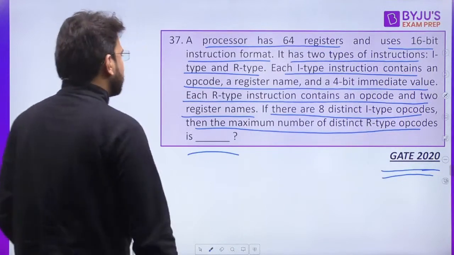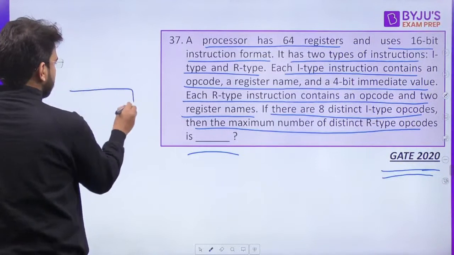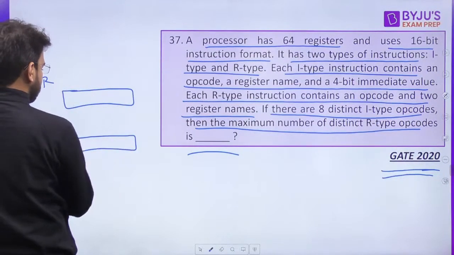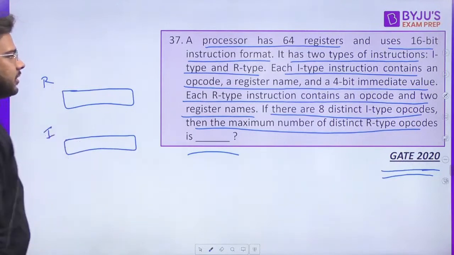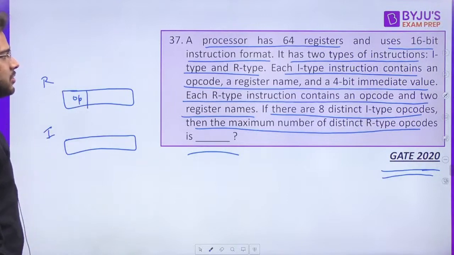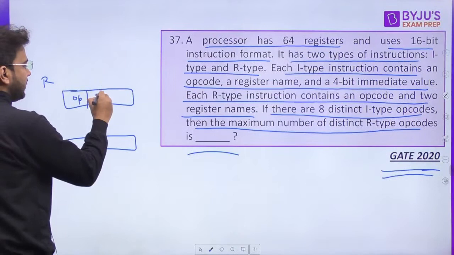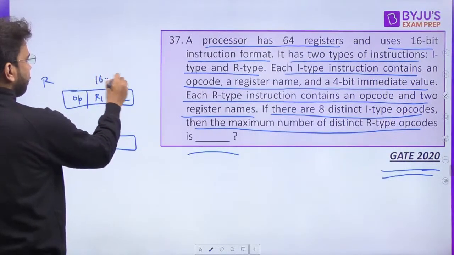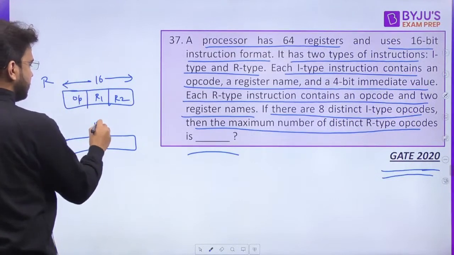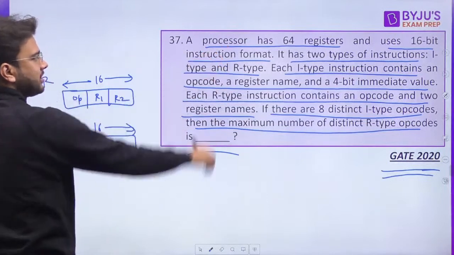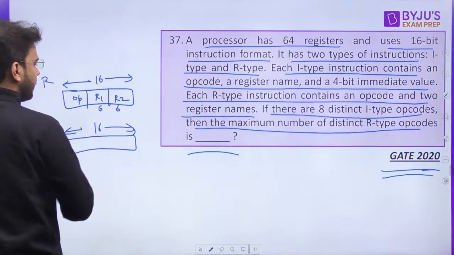Yes guys, let's solve this question now. So this is the instruction format. Let's say this is for R type and let's say this is for I type. In R type we have the opcode and 2 register names, so let's say R1 and R2. 16-bit instruction format it is there, right? 64 registers we have, that means 6 bits are required for each.